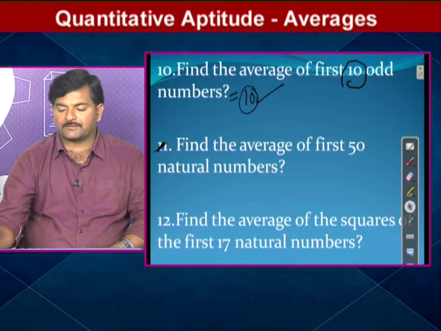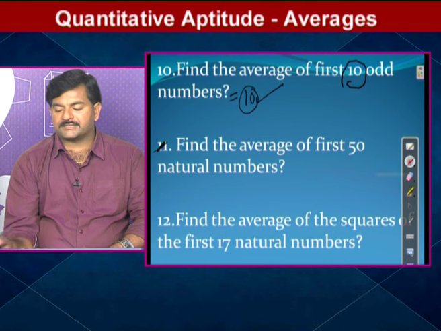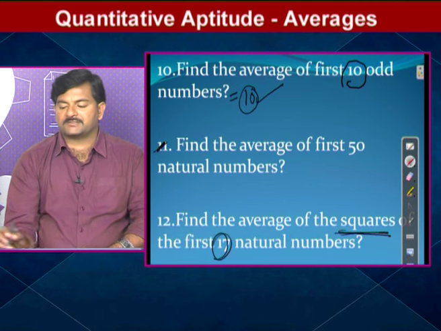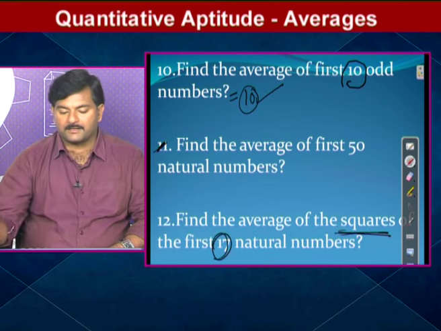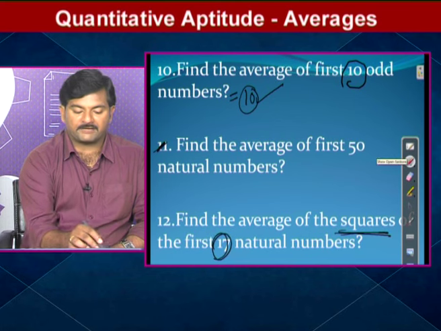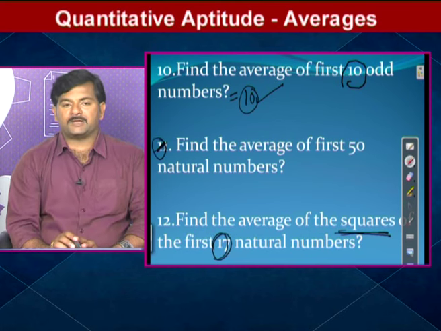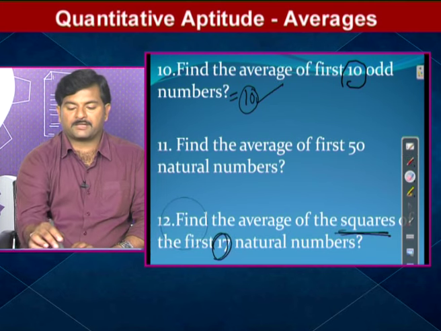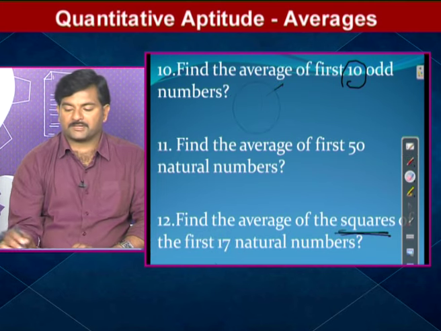In question number 12, he asked you to find the average of the squares of the first 17 natural numbers. Sorry, we are discussing question number 11, right? Now we will focus on question number 11, then we will come back to the 12th question.